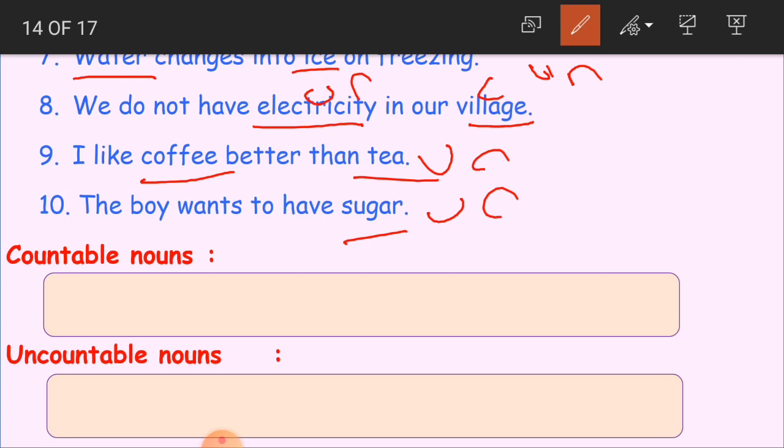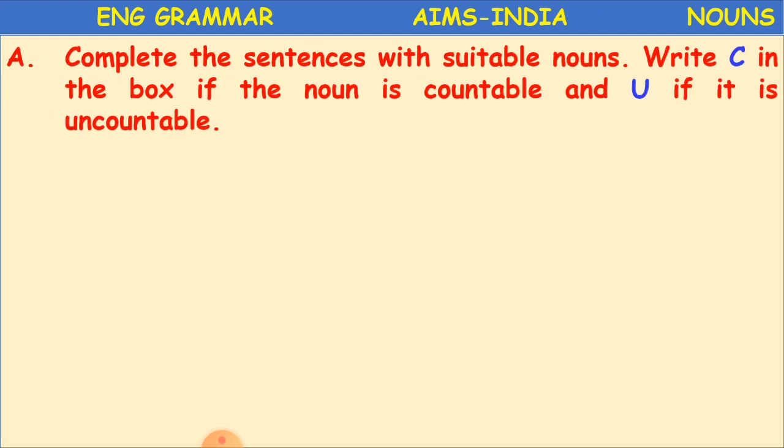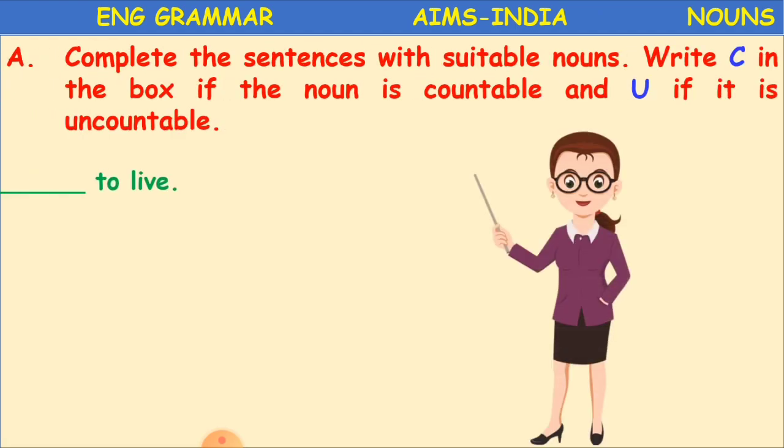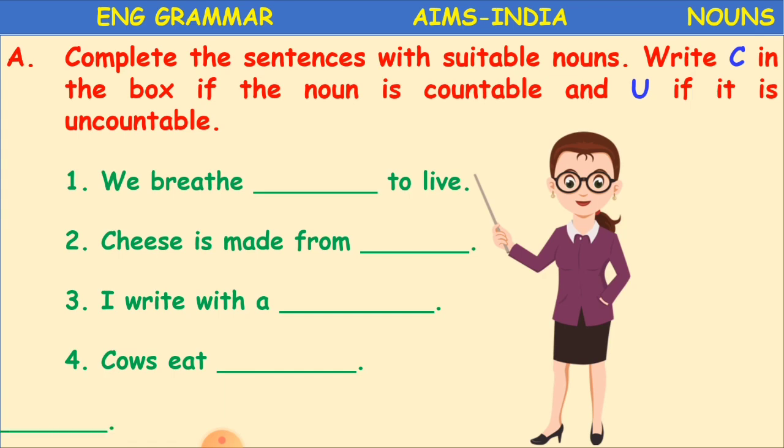So, you have to identify singular, plural and uncountable nouns. Okay, clear? So, I am just asking you to do some exercises as homework here. I am not going to make the answers for you here. Just take a book and pencil and start doing these exercises as your homework. Okay, what is this? Complete the sentences with suitable nouns. Write C in the box if the noun is countable and U if it is uncountable.